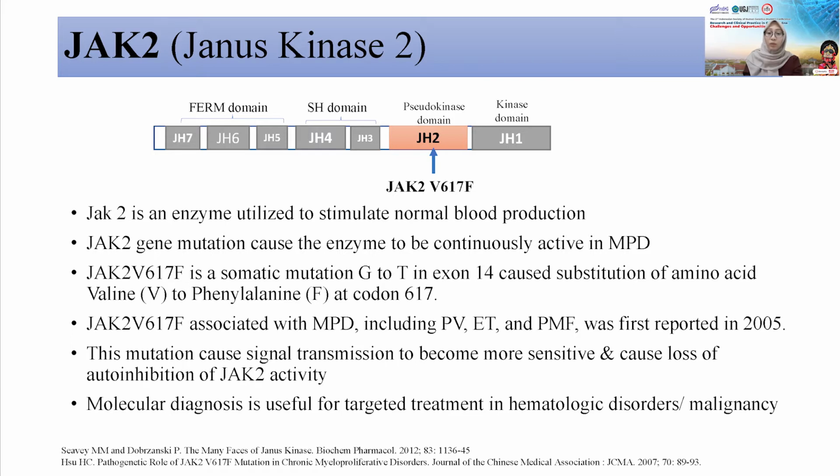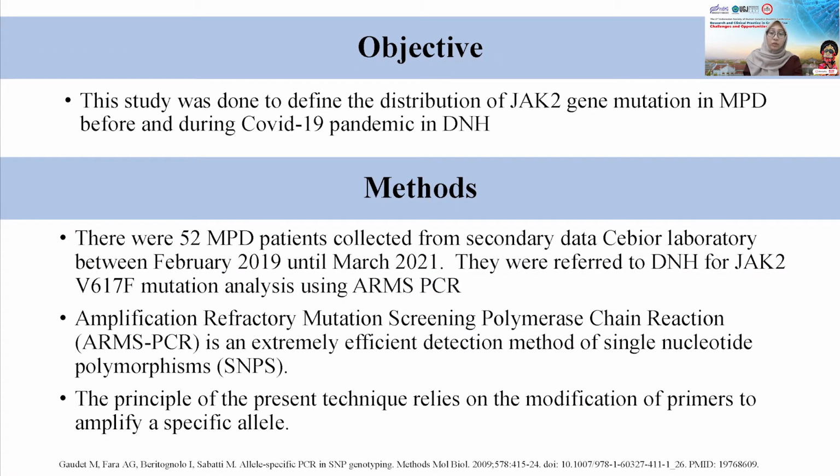And now, molecular diagnosis is useful for targeted treatment in hematologic disorders or malignancies. This study was done to define the distribution of JAK2 gene mutation in MPD before and during COVID-19 pandemic in Diponegoro National Hospital. There were 52 MPD patients collected from secondary data of Xavier Laboratory between February 2019 until March 2021.